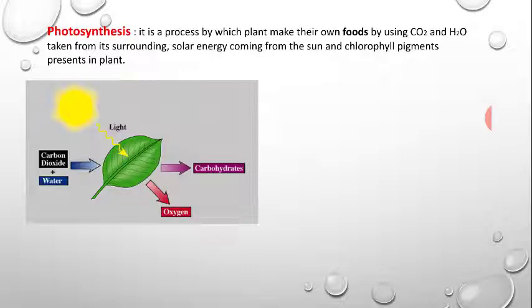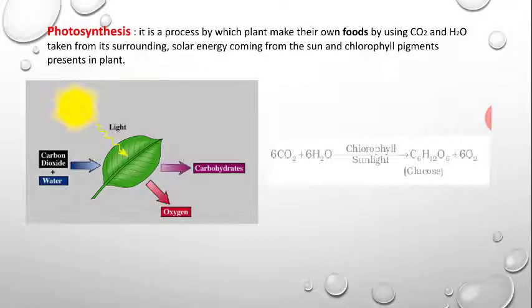And this same picture can be written as a chemical equation, as we have discussed in the earlier chapter in class 10. It is simple: 6 carbon dioxide molecules and 6 water molecules are taken by the plant in the presence of sunlight and chlorophyll, and converted into glucose and oxygen. This is the whole process of photosynthesis which is carried out by plants.